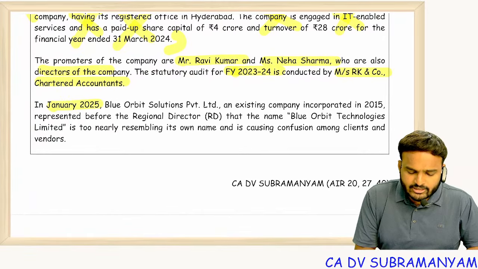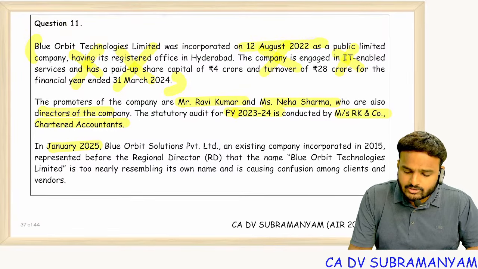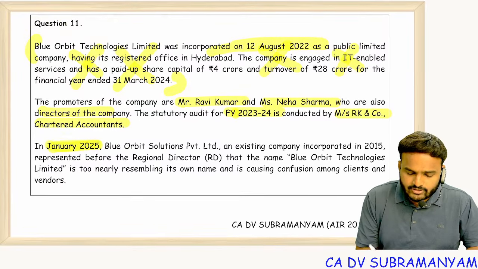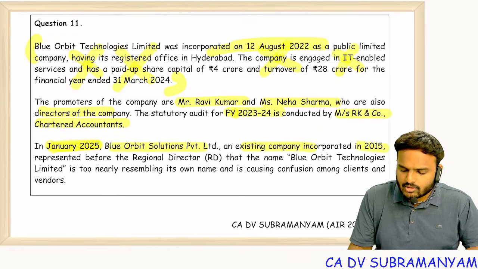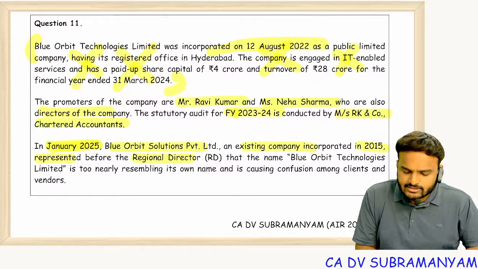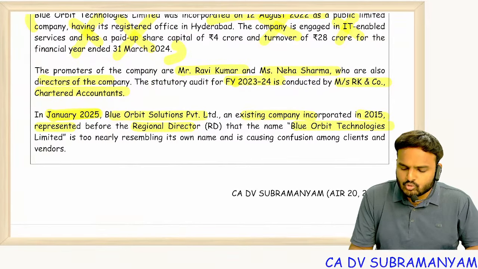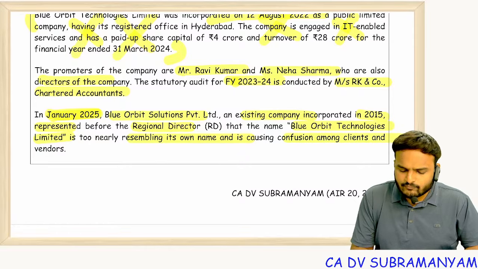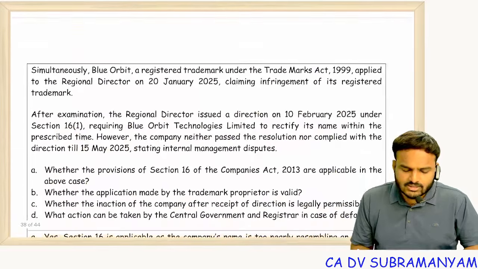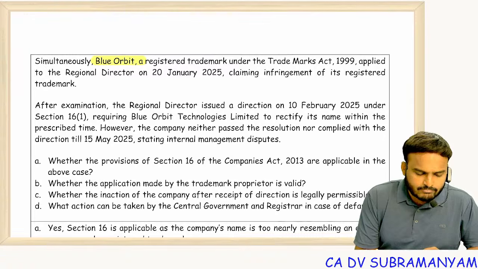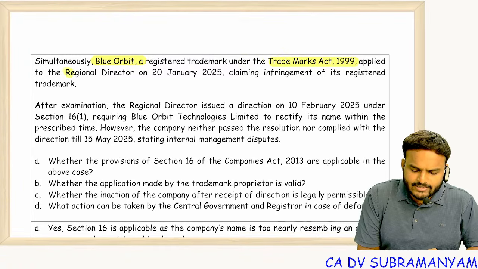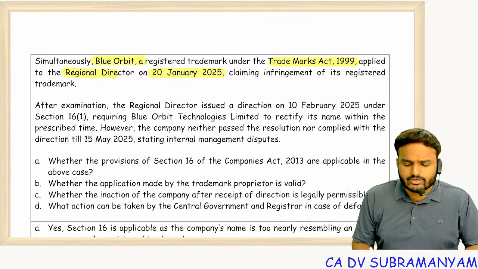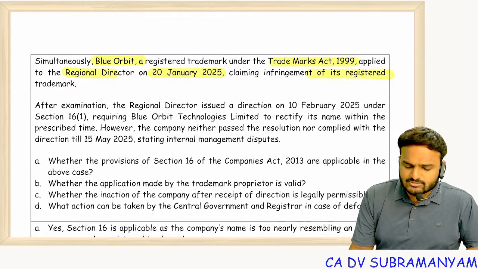In January 25, Blue Orbit Solutions Private Limited, an existing company incorporated in 2015, represented before the RD that the name of Blue Orbit Technology Limited is too resembling and causing confusion among clients and vendors.